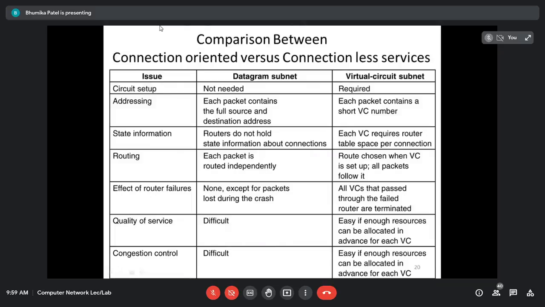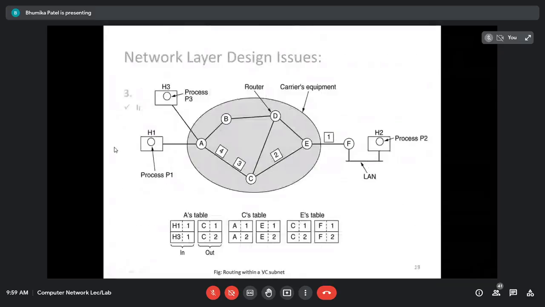Okay, fine. So here, let me show you. We are having two hosts, host one and host three, and there is a host on another network. Suppose host one wants to send a message to host two. It is going to send a packet to the nearest router, that is router A. Along with the message, it is going to add the virtual circuit number. For this particular host, there is a first connection, so it is going to add the connection number as one. As you can see, this is the first entry. It is going to use the virtual circuit number one because for this particular host, it is the first connection.